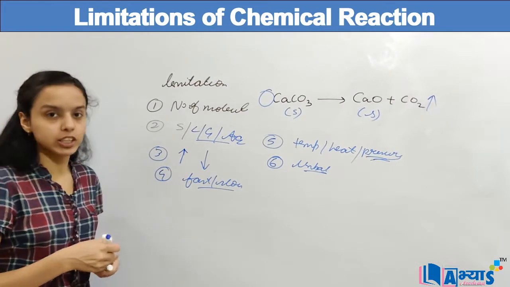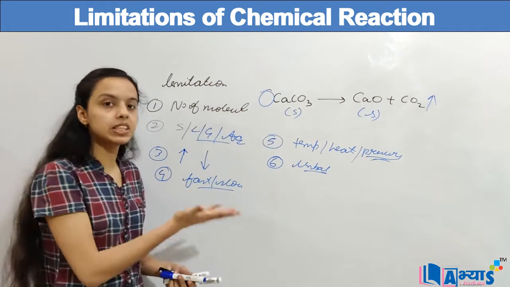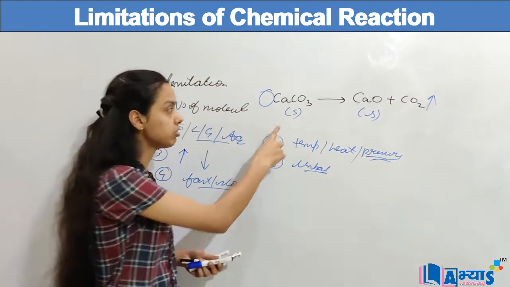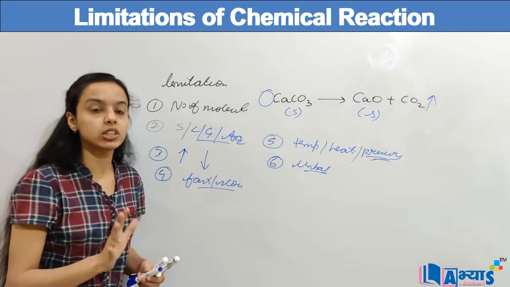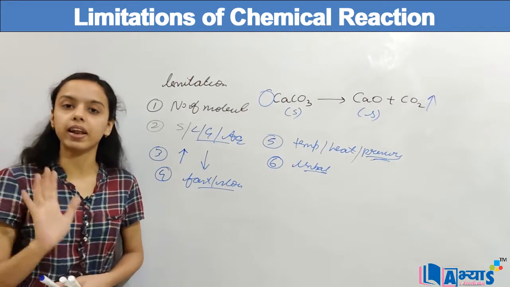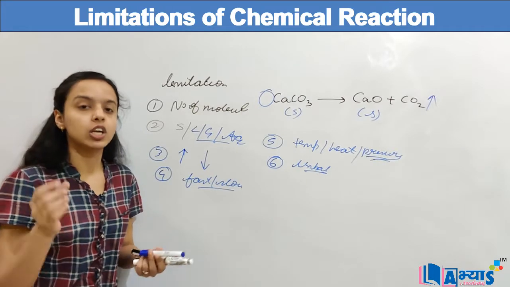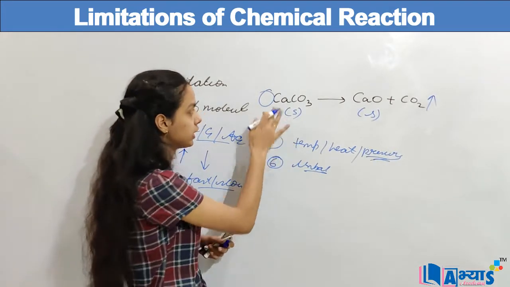These were some of the limitations of a chemical reaction. We should always try to avoid these limitations. We should always mention the physical states. We should always mention the molecules involved. That means we should always show the chemical reaction in a balanced form. Any unbalanced reaction is said to be a very complex reaction. You should always show the reaction in the balanced form.